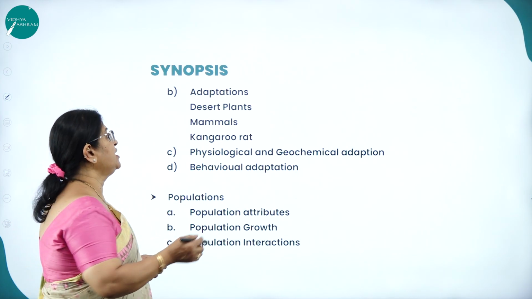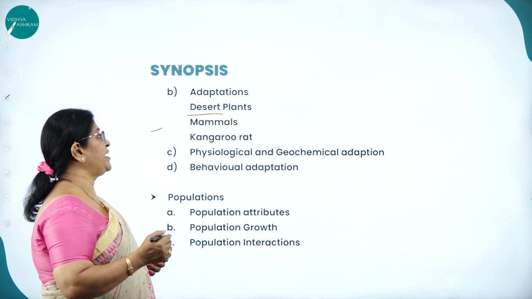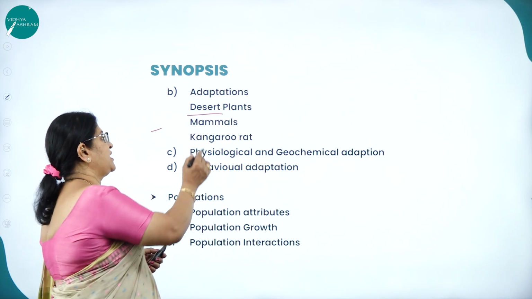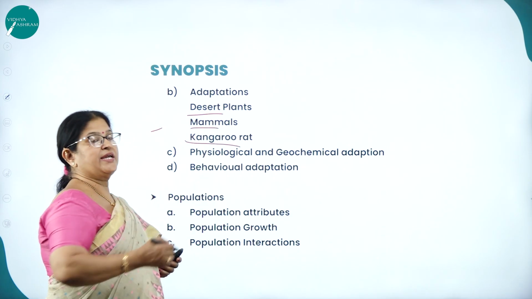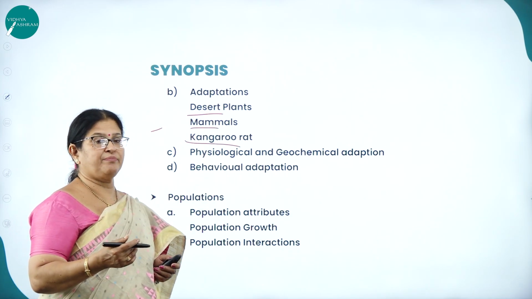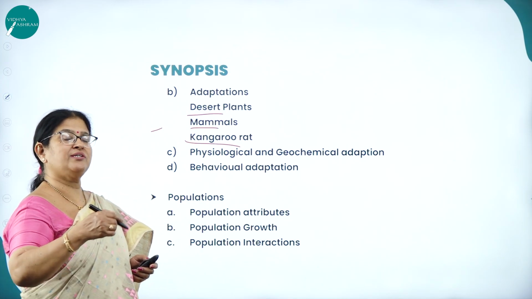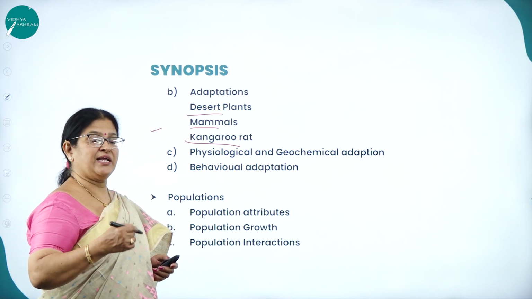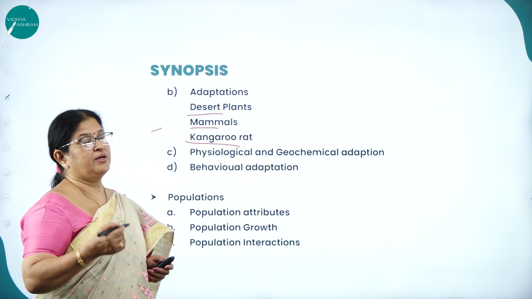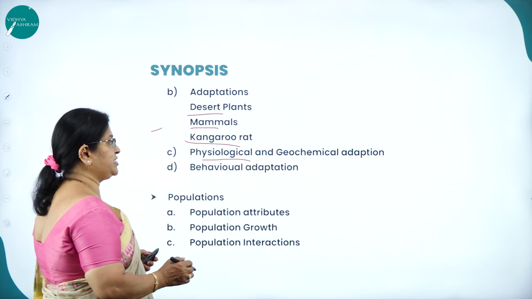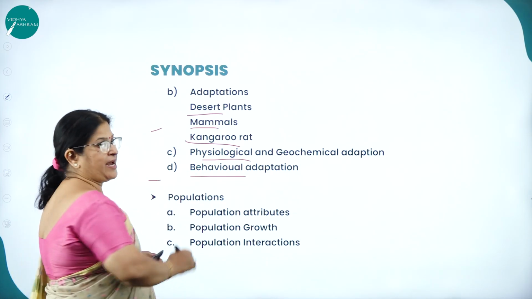May it be a desert, what will be the adaptations made by the desert plants, and even mammals like the kangaroo rat? As we all know, the kangaroo rat retains water by oxidation of fat, and it urinates concentrated urine. So all these are the adaptations which an animal makes to cope with extreme climatic conditions. Then physiological and geochemical adaptation, then behavioral adaptation.